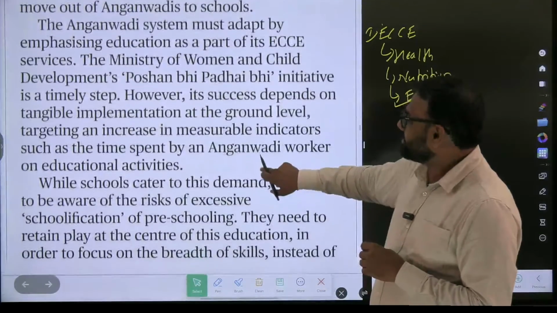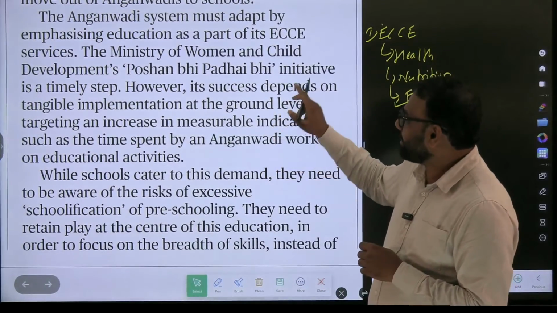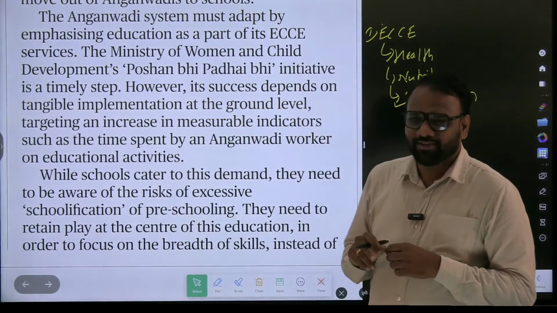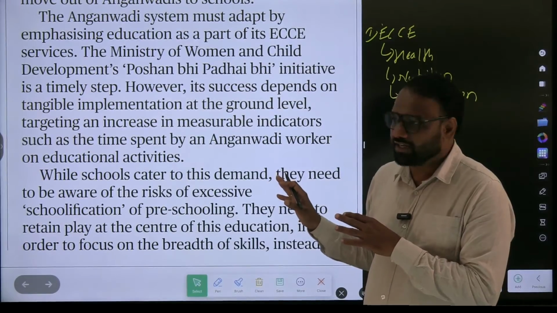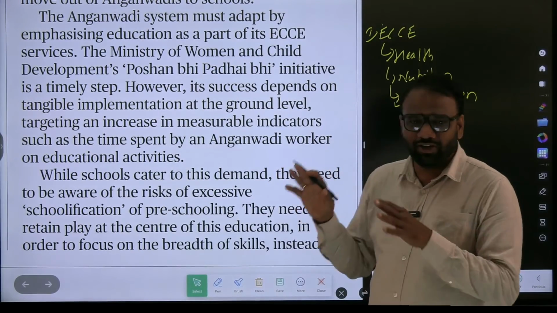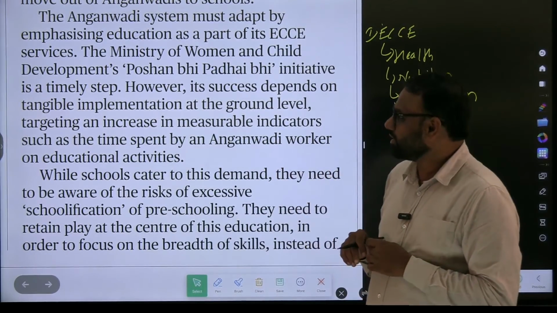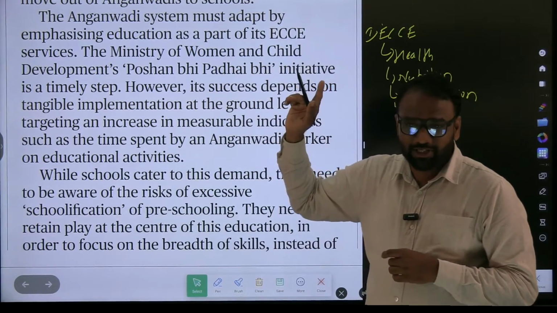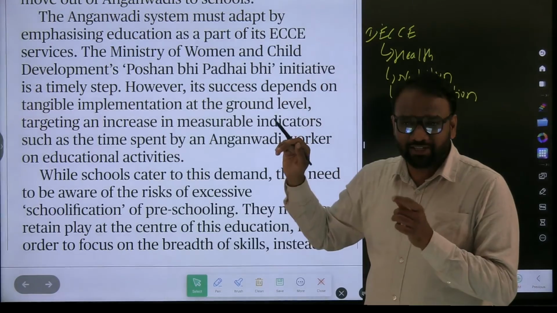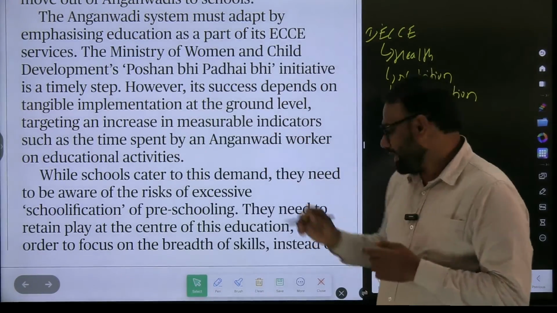The Anganwadi system must adapt by emphasizing education as a part of its ECCE services. So the writer of this article says that Anganwadis should also start focusing on education. The Ministry of Women and Child Development. As I mentioned, Anganwadis come under the Ministry of Women and Child Development.